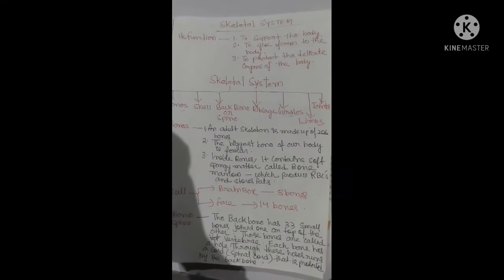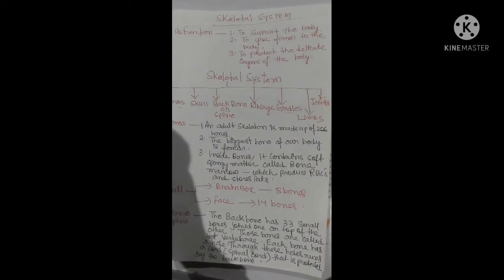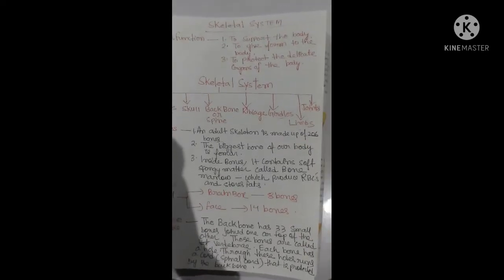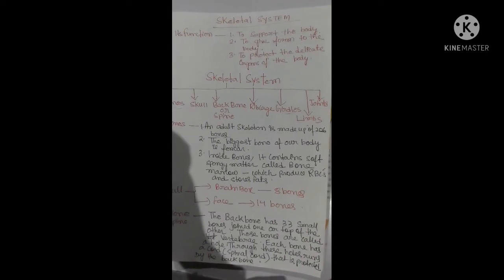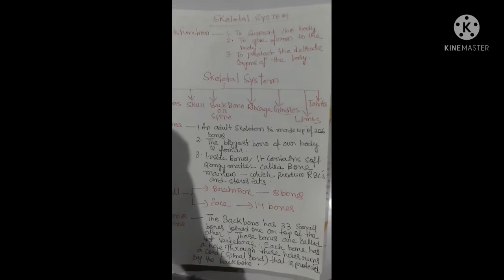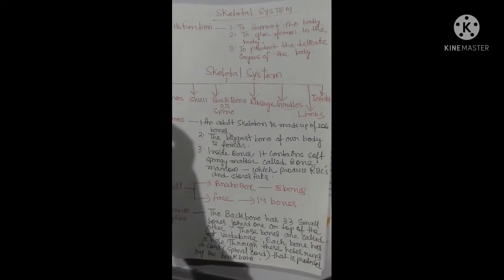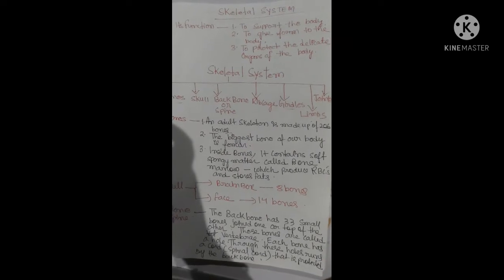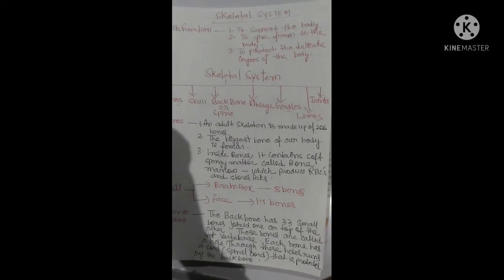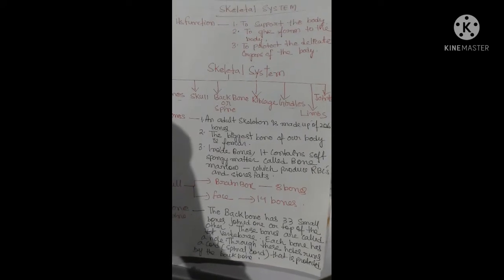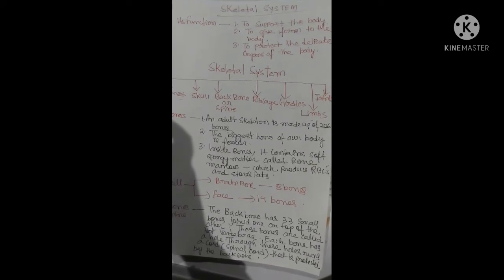When we are walking, we are taking the help of the legs, na? So the leg is giving us the support. The skeletal system gives form to the body, means it gives a posture and a proper structure to our body, and protects the delicate organs of the body, like stomach, kidney, heart, lungs, liver. These delicate organs are protected with the help of the skeletal system.